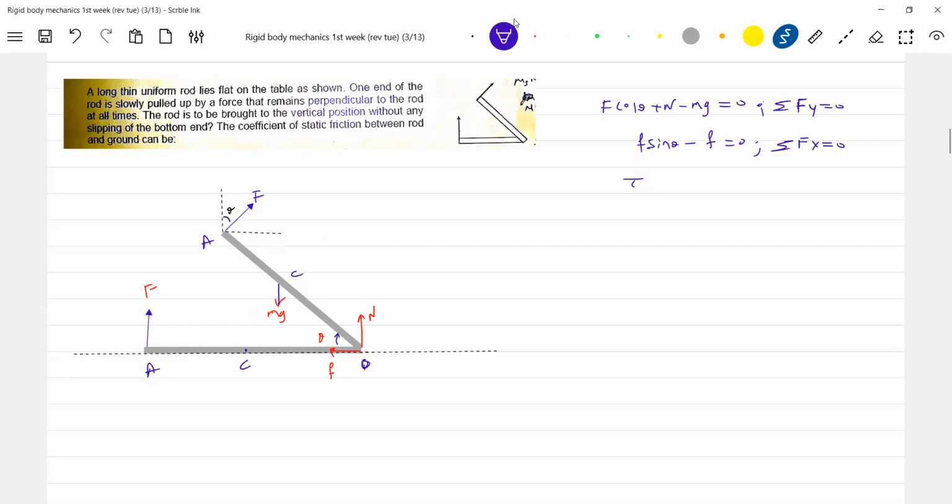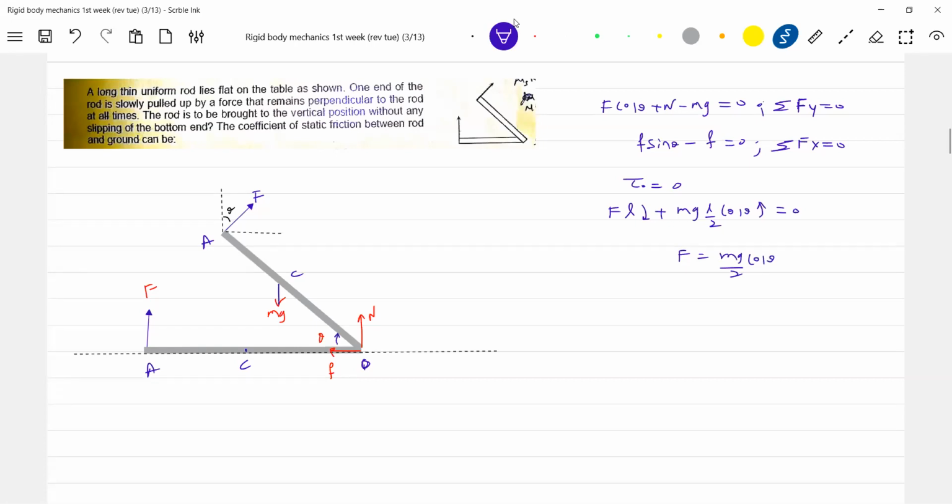Let me define the net torque about O. As I'm going to move it slowly, F into L clockwise plus mg L by 2 cos theta. This will be clockwise, this will be anti-clockwise, equal to 0. So therefore this F equals mg by 2 cos theta.